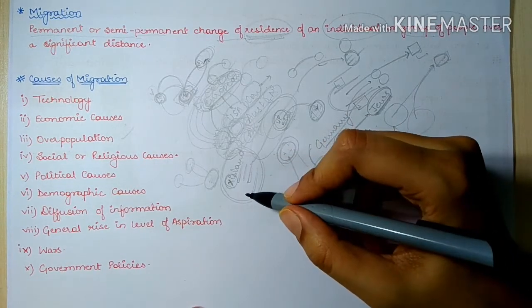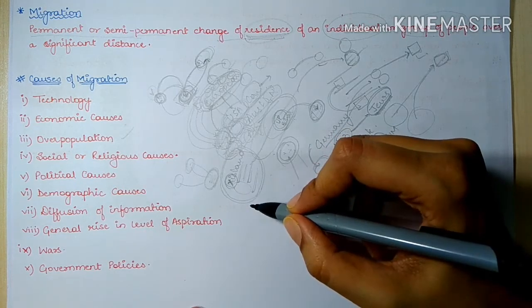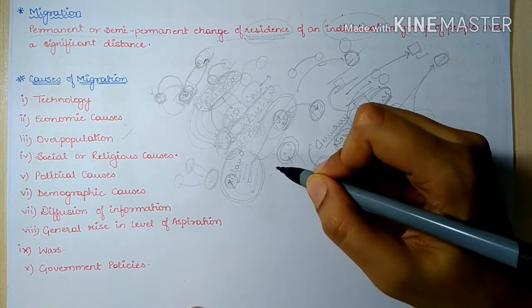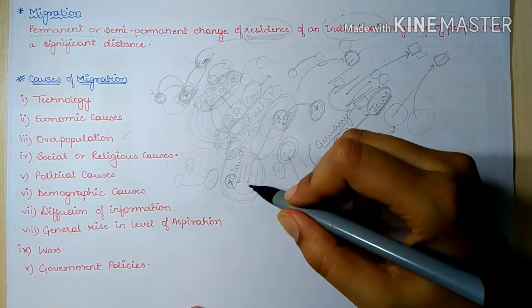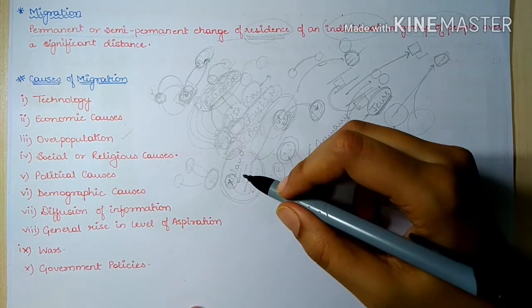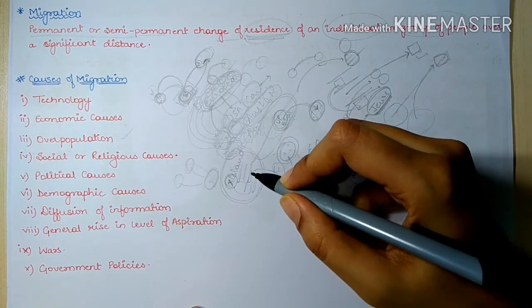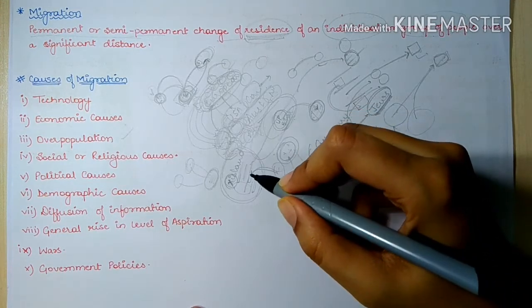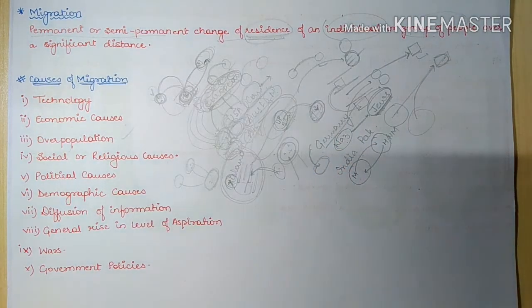Now when I reach this island, I find that all these facilities are available, and these facilities were not available in my native land, because of high technology and other things. Because I am attracted towards this area, that is why I will migrate to this land. So this is diffusion of information.